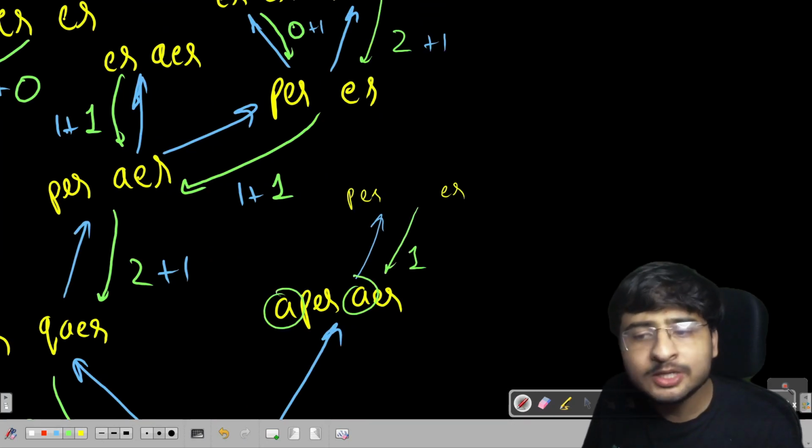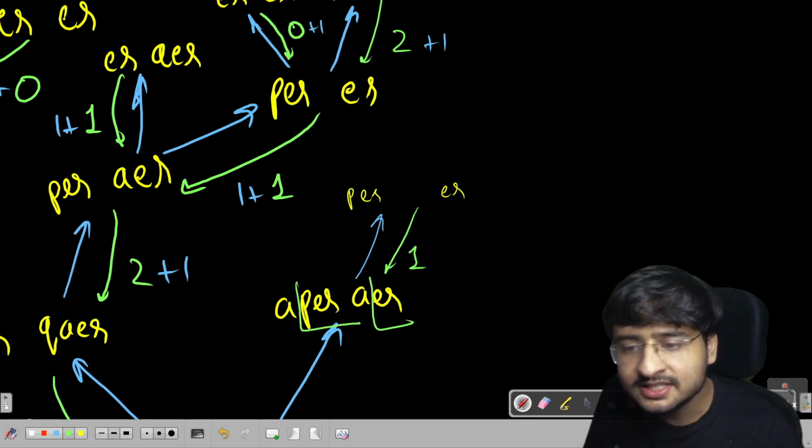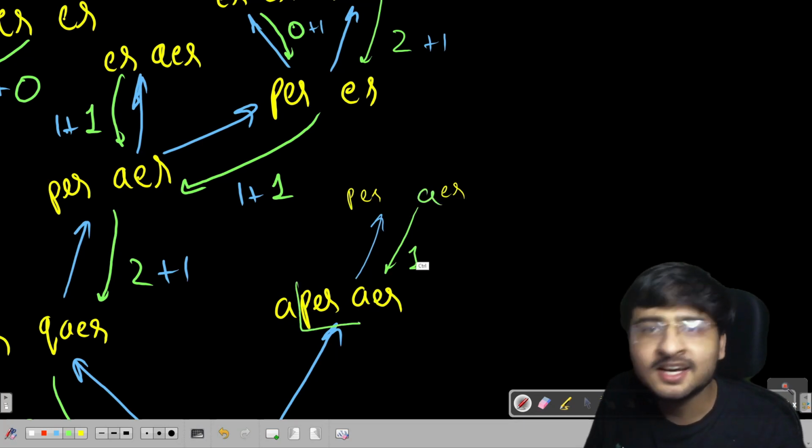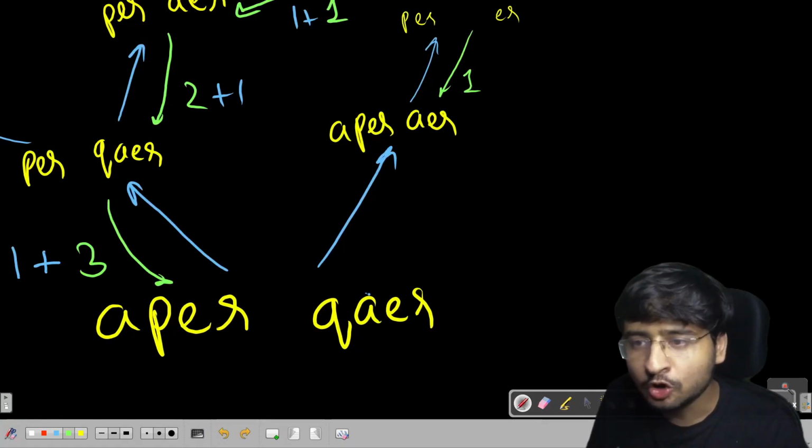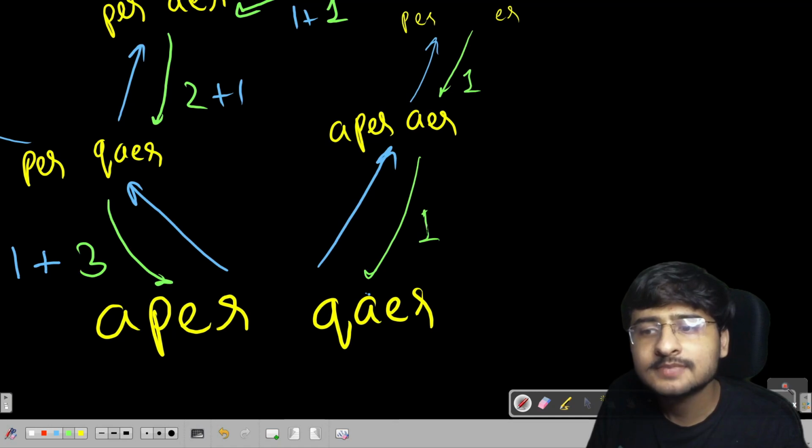So look, A and A were equal, so I have to ignore them. What are the remaining strings? PER and ER. Instead I wrote AR here earlier, so that was wrong. So 1 is going to be returned from here. This will automatically return 1 from here, right?